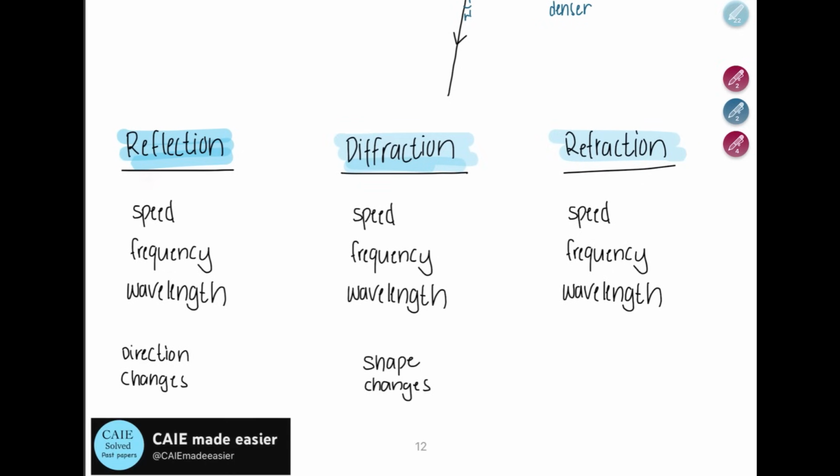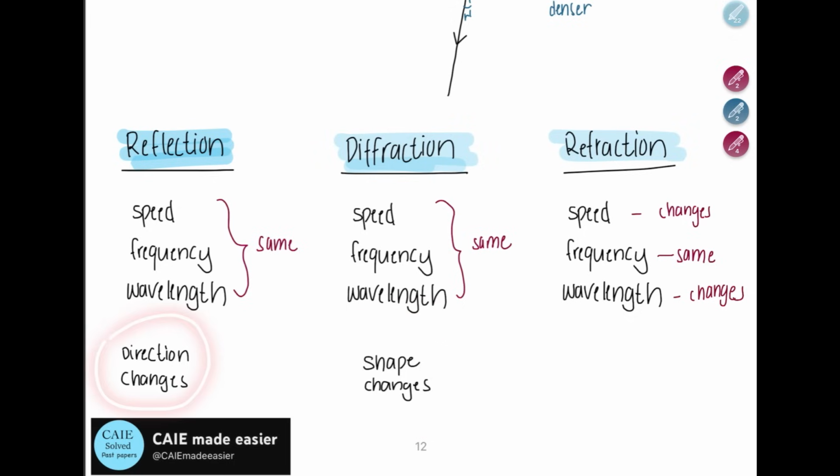So when you have reflection or diffraction, your speed, frequency, and wavelength all remain the same. What about refraction? The frequency remains the same, whereas speed and wavelength change. Speed and wavelength change depending on which medium they are moving to. In diffraction, only the shape changes, whereas in reflection, the direction changes.